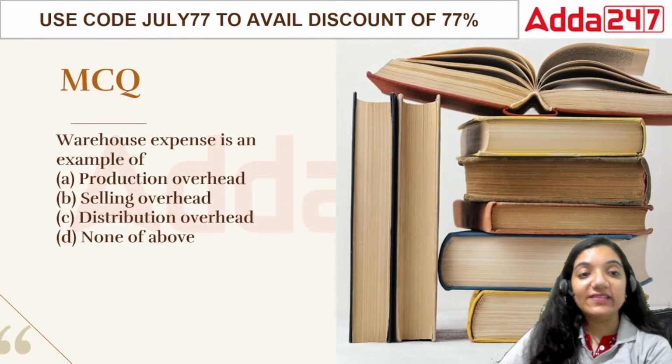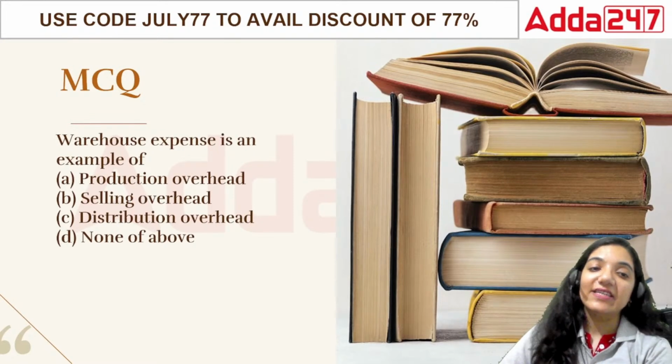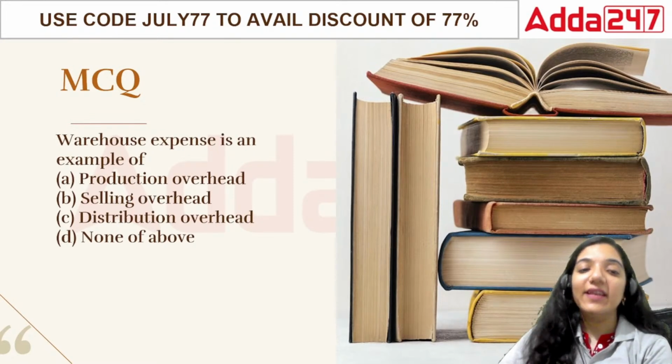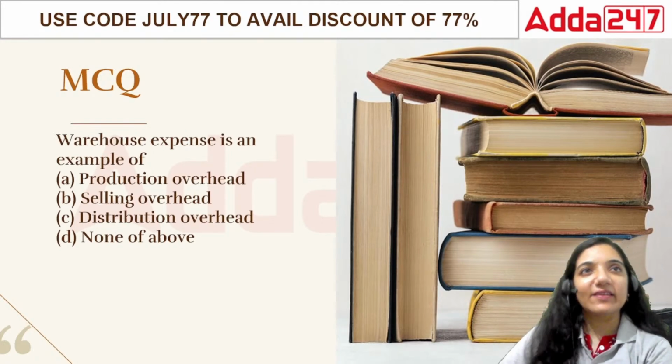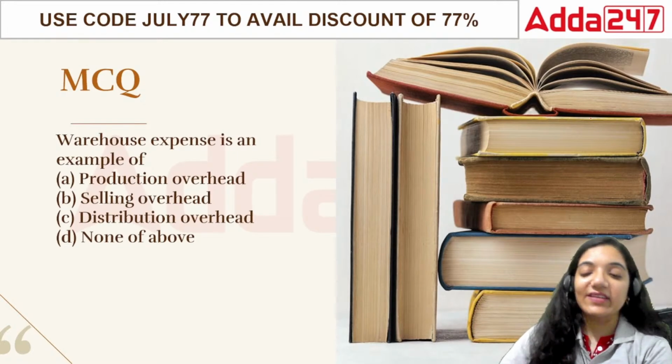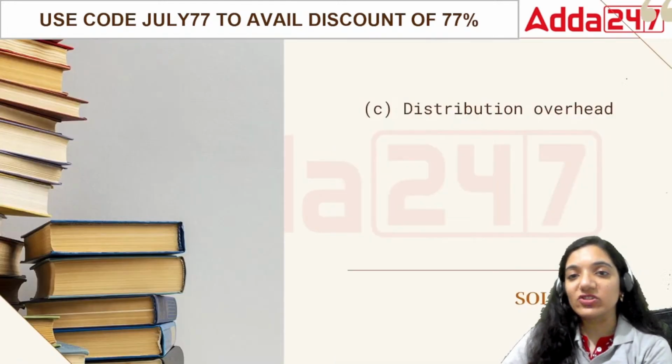Warehouse expense is an example of production overhead, selling overhead, distribution overhead, or none of the above. When I talk about warehouse overheads, they are basically related to storage. So in this case, it would be covered under distribution overhead.